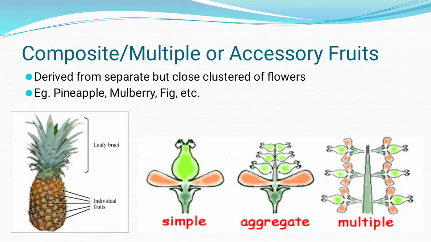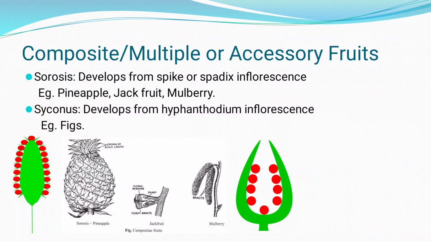Again they are classified into two types, that is sorosis and syconus. What is meant by sorosis and syconus? Sorosis is a fruit which develops from a spike or spadix inflorescence. There are various types of inflorescence. Among them, the spike or spadix inflorescence which develops into fruit, such fruits come under the sorosis category. And there is syconus. It is developed from the hypanthodium inflorescence.